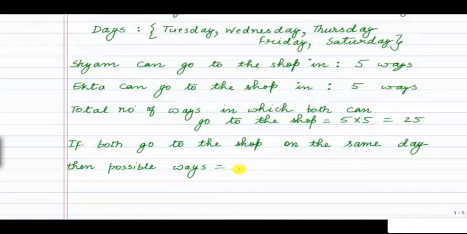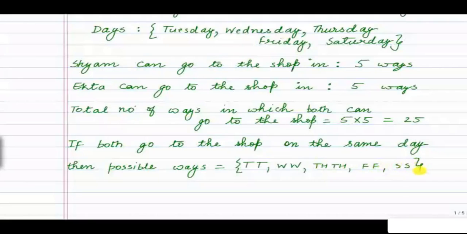So if both go to the shop on the same day, then possible ways are: both can go on Tuesday, so TT. Both can go on Wednesday, WW. Both can go on Thursday, TH. Both can go on Friday, FF. And both can go on Saturday, SS. So these are the ways in which they both can go on the same day.